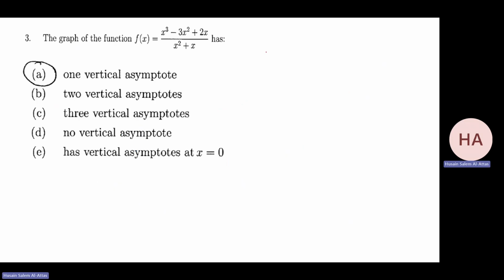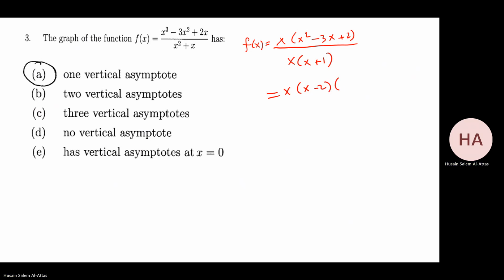Same thing, we'll do the same thing. I'll just simplify it. Take x. I have x squared minus 3x plus 2 over x times x plus 1. That will be x minus 2 times x minus 1 over x times x plus 1.